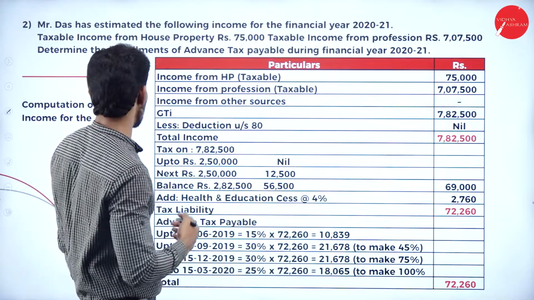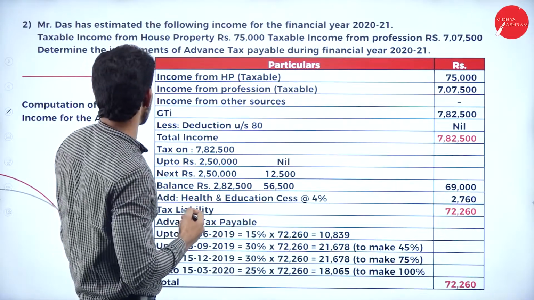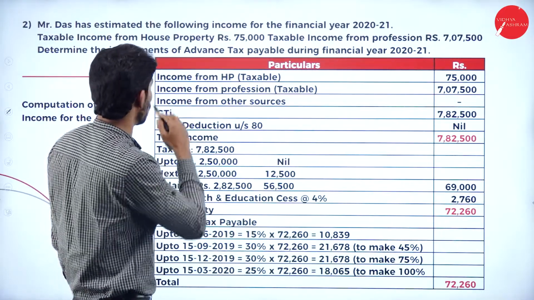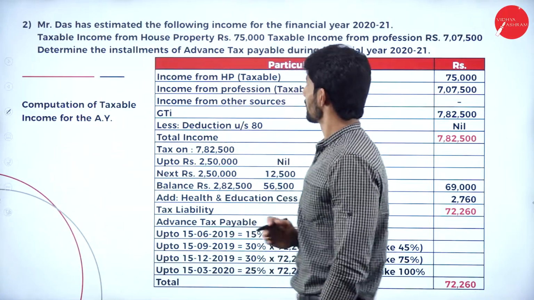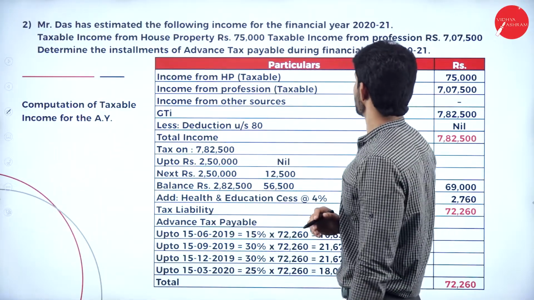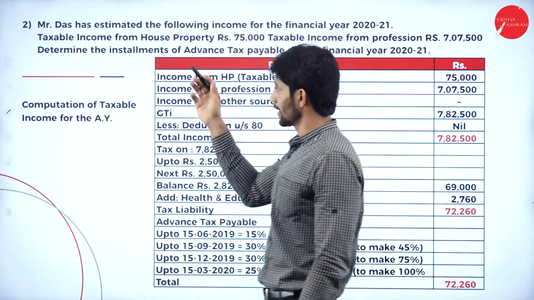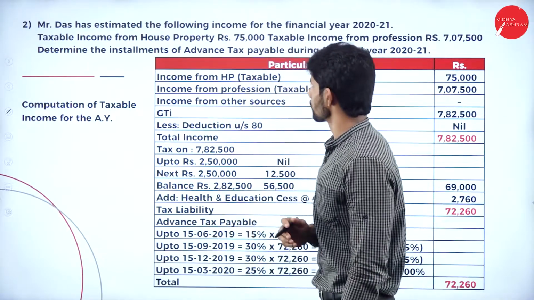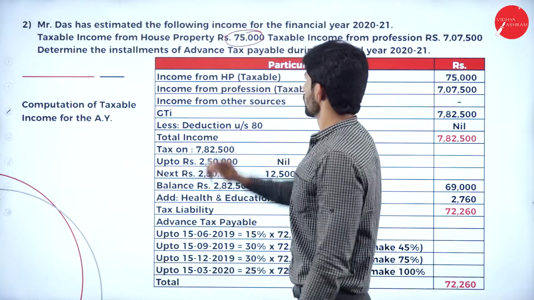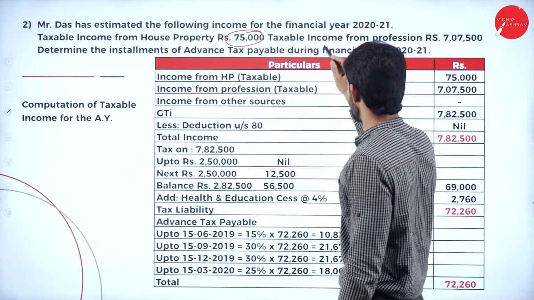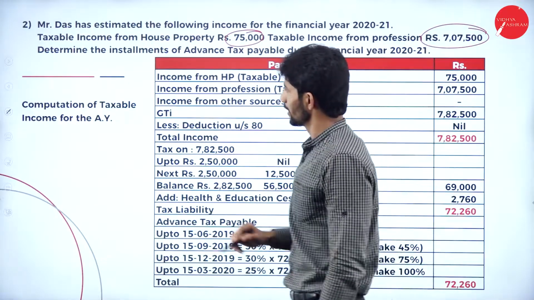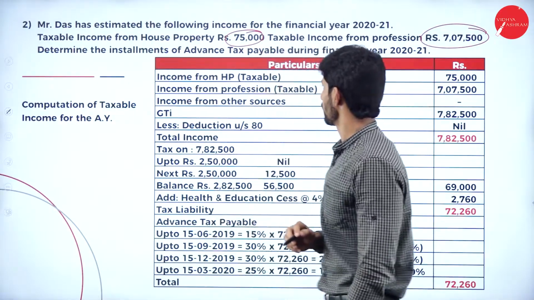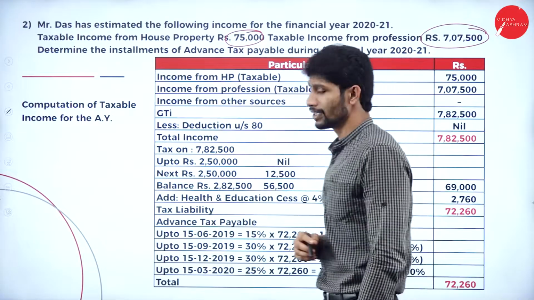Moving further to the second problem, Mr. Das has estimated the following income. Mr. Das is an individual. Mr. Das has estimated the following income for the financial year 2021. Taxable income from house property is rupees 75,000 and taxable income from profession is 7,07,500. Determine the installment of advance tax payment for the financial year.